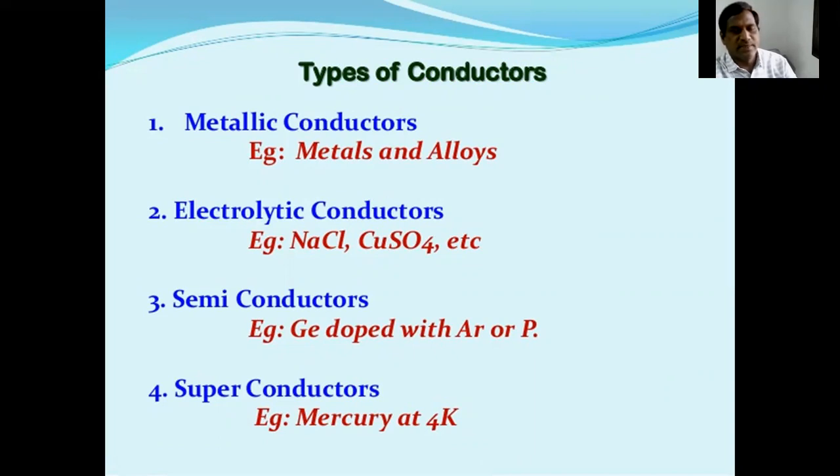Semiconductors are germanium doped with arsenic or phosphorus. These are the semiconductors. Then superconductors: mercury at 4 kelvins acts as a superconductor.